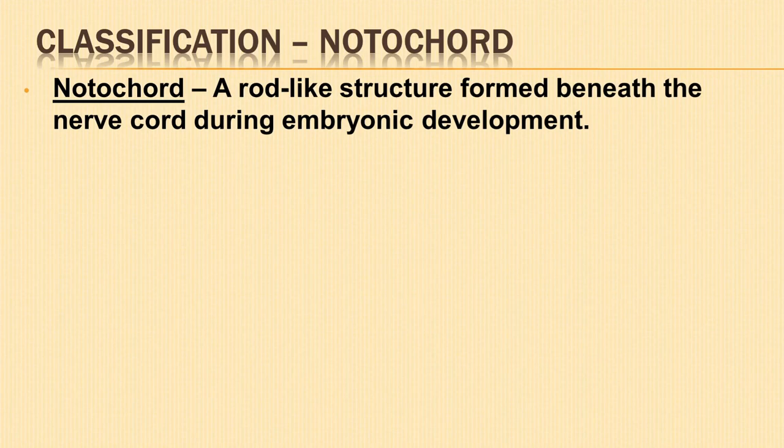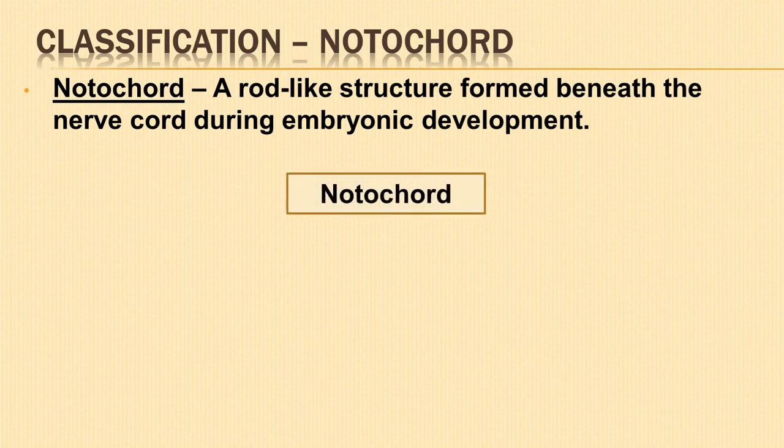Next, let us study animal classification based on the presence or absence of notochord. Notochord is a mesodermally derived longitudinal cartilaginous rod-like structure formed on the dorsal side during embryonic development in some animals. It runs beneath the nerve cord.